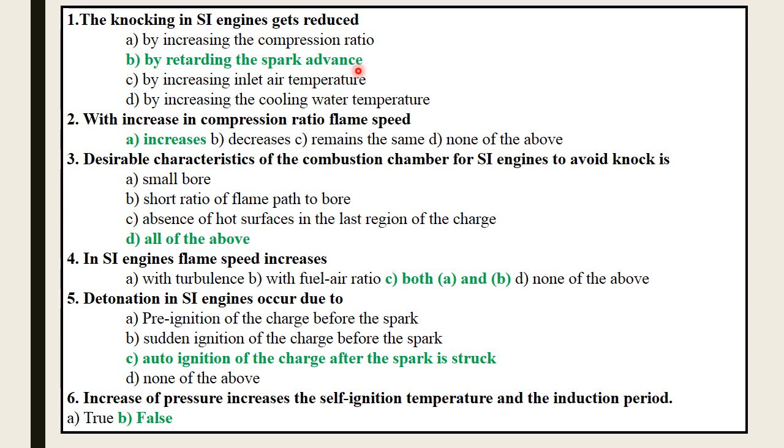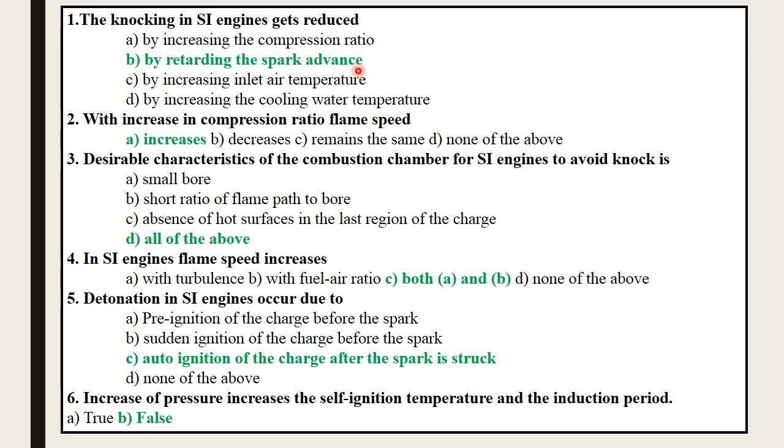The explanation behind this: if we advance the spark, what happens? The burning gas is compressed. When the spark is advanced, the burning gas is compressed by the rising piston, and therefore both temperature and pressure are increased, and thus the tendency to knock increases with advanced spark timings and decreases with retarded spark timings.